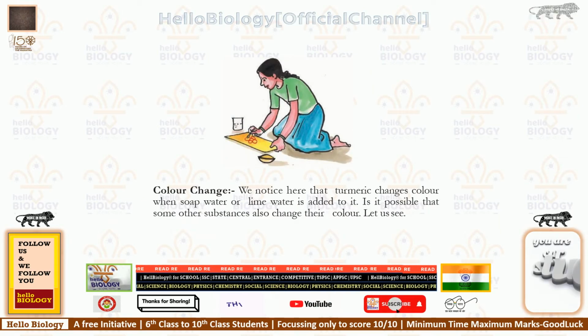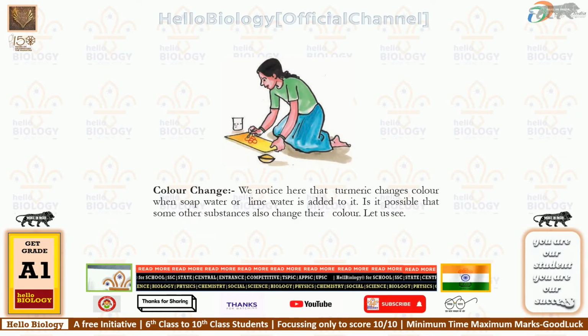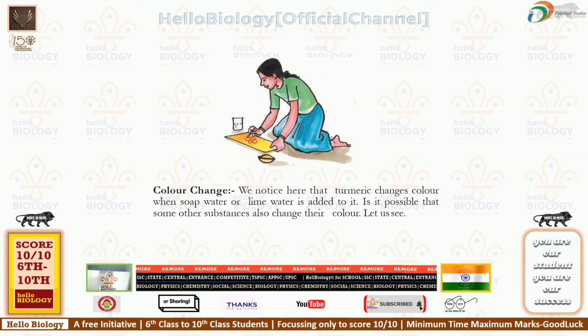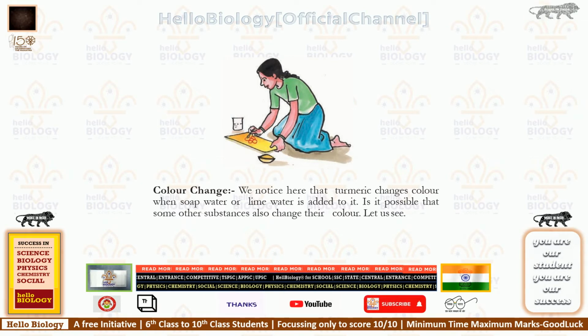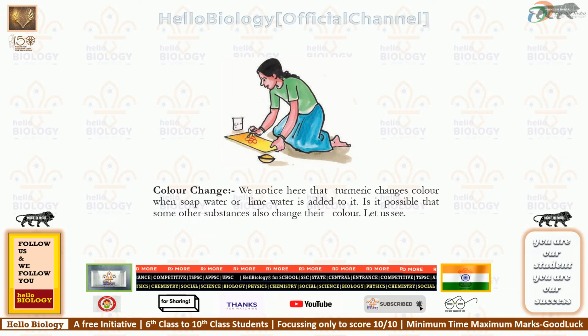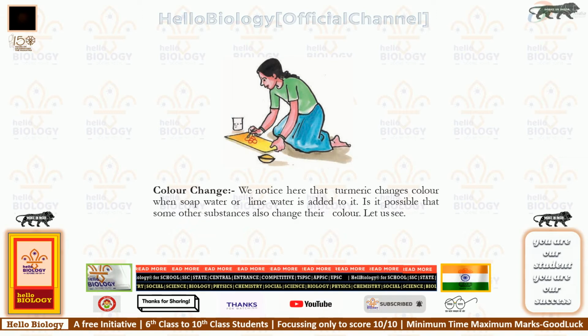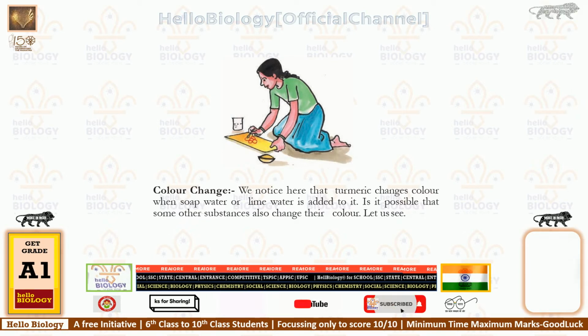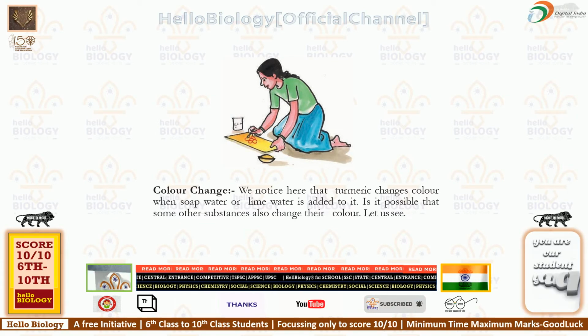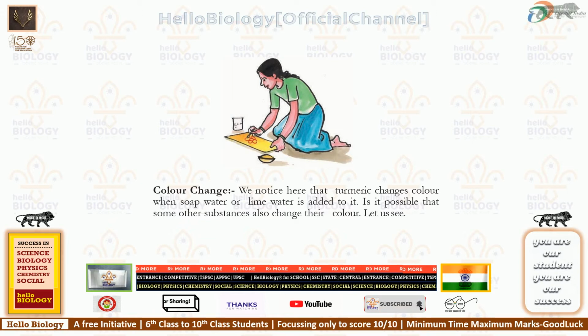In yesterday's topic, we discussed the turmeric paper indicator. That means what you observed was a color change. One notice is given in our textbook: we notice that the turmeric color changes when soap water or lime water is added to it. Is it possible that some other substances also change their color? So for this, let us see.